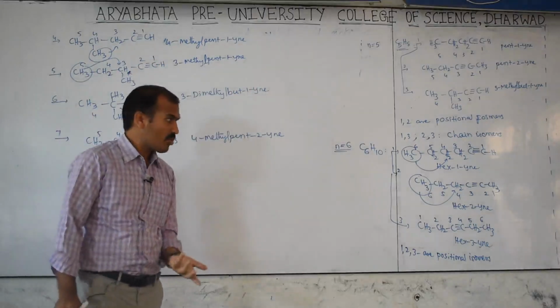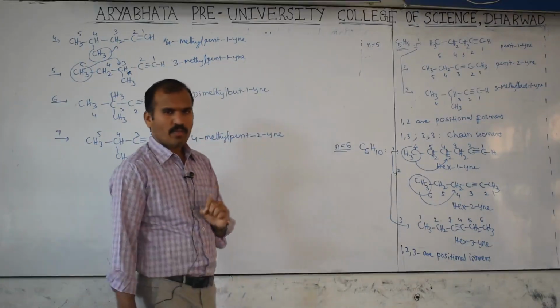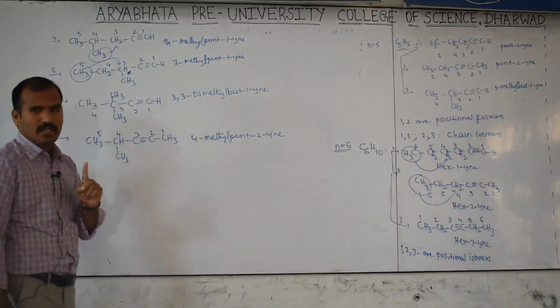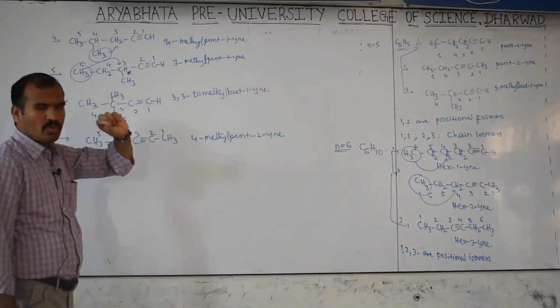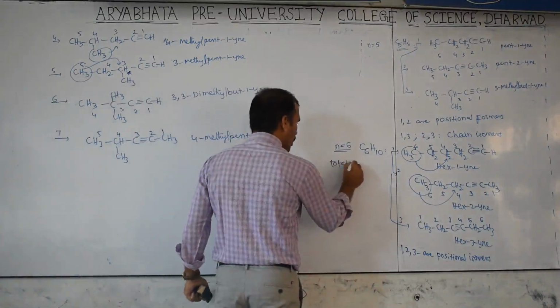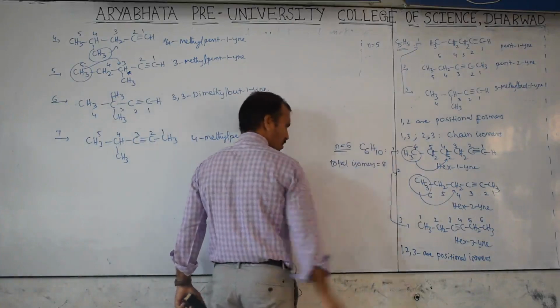Then if they ask the question, C6H10, how many total isomers are possible, don't tell 7. How many possible? 8, because its mirror image is also there. So total isomers are 8.